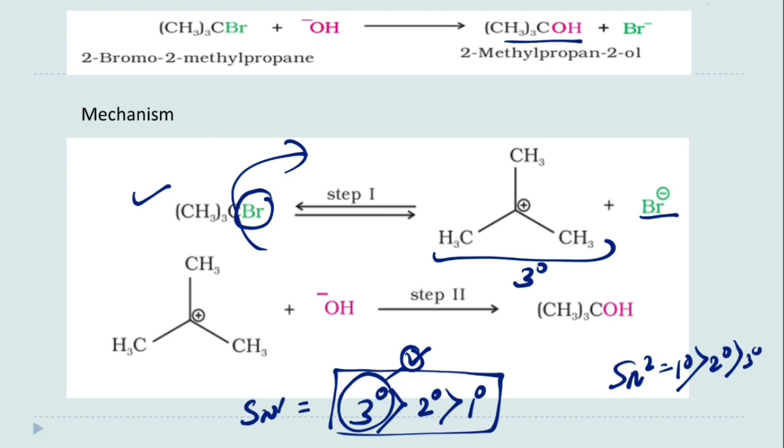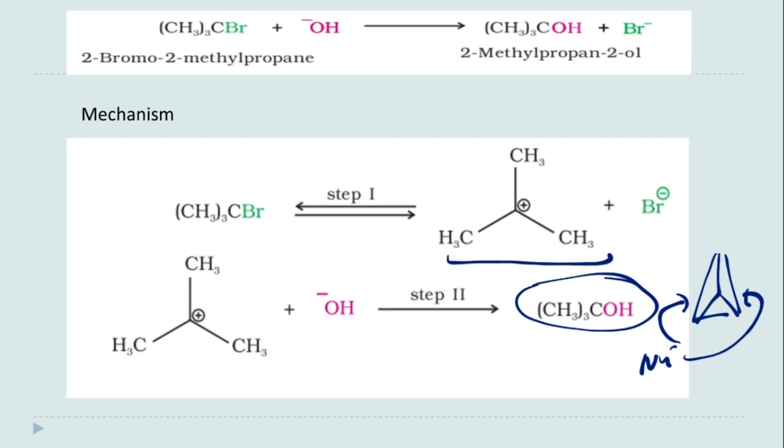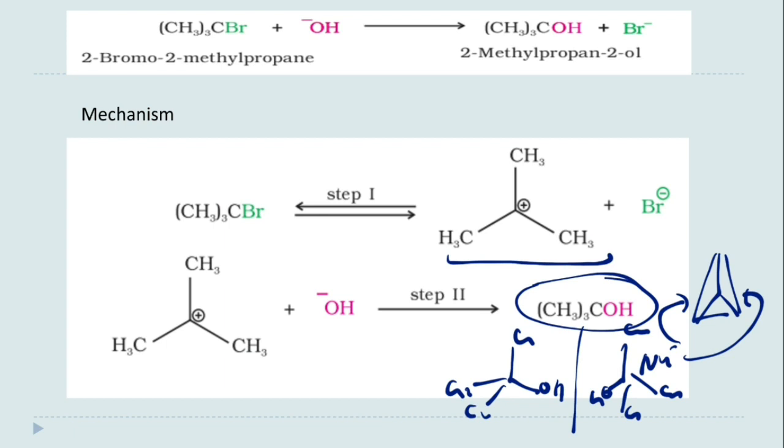right? So after formation of this carbocation, because it is planar, now the nucleophile may attack from either side. So here this product and this product will be formed with equal probability. Okay, this is with retention of configuration and this is with inversion of configuration. Again I'm telling you that we will discuss the stereochemical aspect in detail in tomorrow's class.